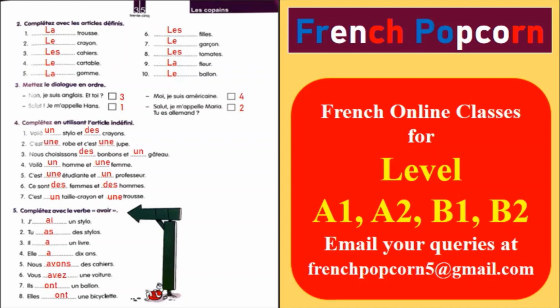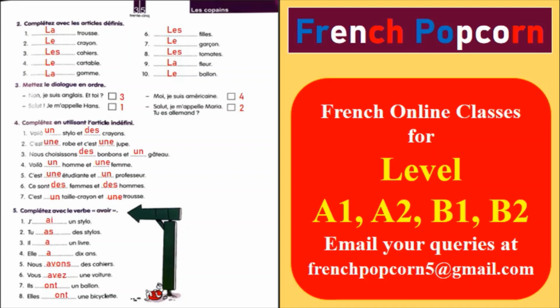Second is c'est une robe et c'est une jupe. Third one, nous choisissons des bonbons et un gâteau. Fourth sentence, voilà un homme et une femme. Fifth sentence, c'est une étudiante et un professeur.